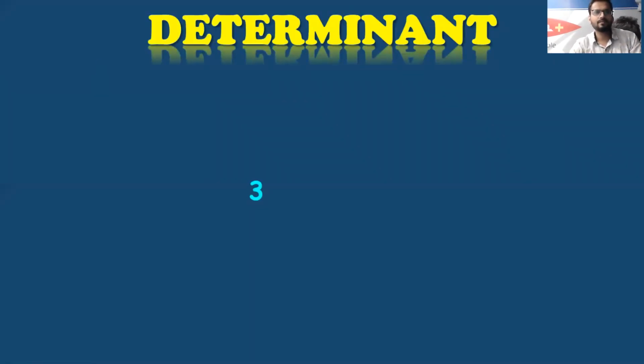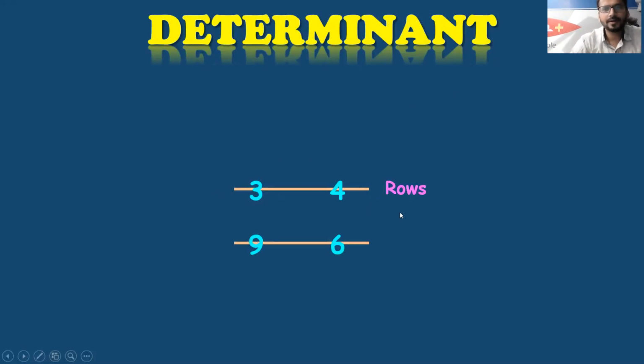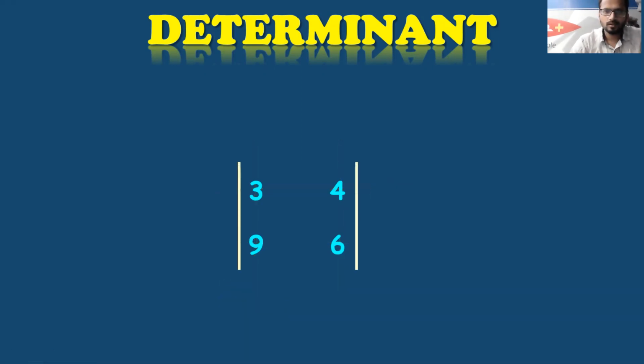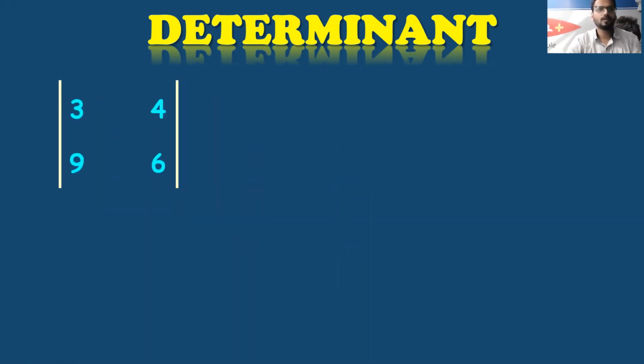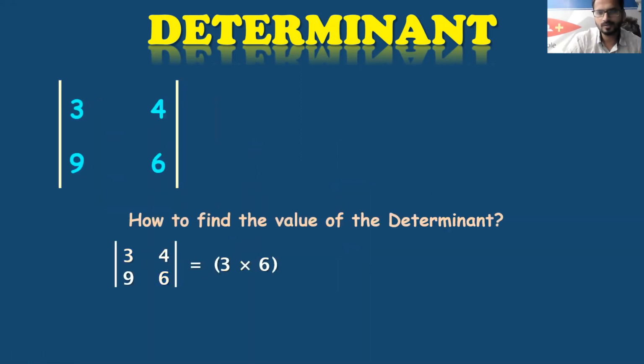So next is determinant, which is nothing but your Cramer's rule. Now the horizontal part is called rows, and the vertical part is called columns. In Cramer's rule you will be doing certain sums, which is quite easy. So how do we solve the question, students? How to find the determinant? Let's see. First you have to multiply diagonally: the first number, which is on the top side, with the last number, which is on the right hand side below.